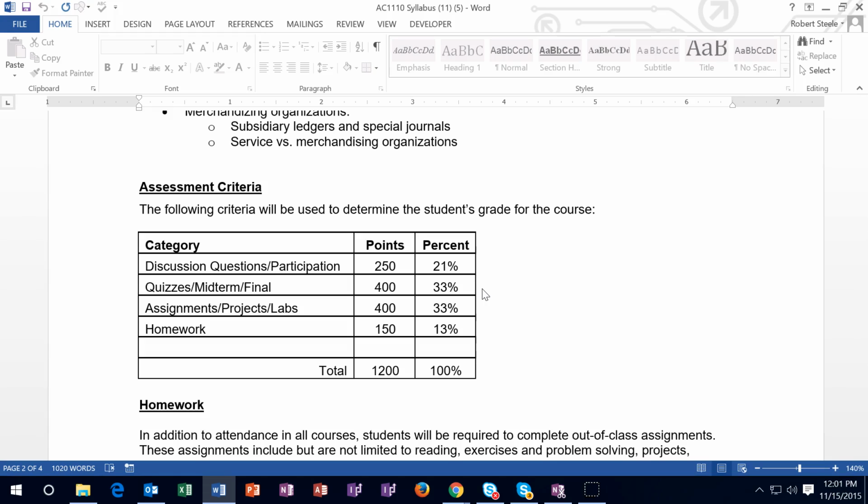Do not miss the quiz. Make sure to take the quizzes, because they generally cannot pick up late work on the quizzes. They are multiple choice questions, so you don't want to skip the quiz. Anything on the quiz would be better than a 0 on the quiz. So that's how I would approach the point totals.